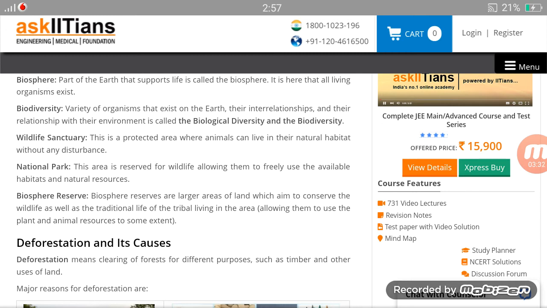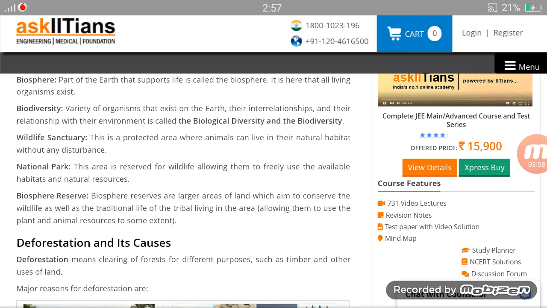Biosphere reserve. The first term of this chapter was biosphere, and now we are going to study biosphere reserve. So what is a biosphere reserve? Biosphere reserves are larger areas of land which aim to conserve the wildlife as well as the traditional life of the tribals living in the area, allowing them to use the plant and animal resources to some extent. What does this mean?